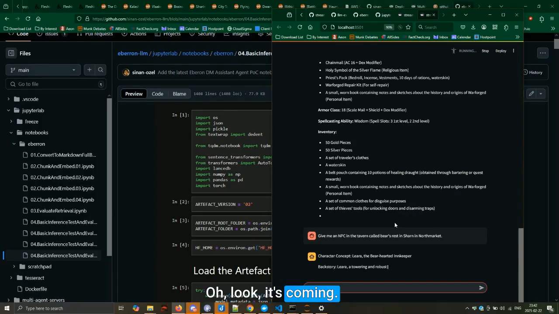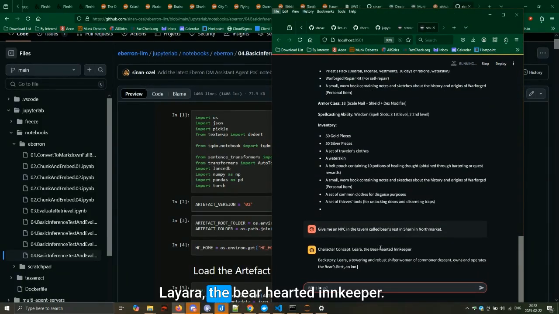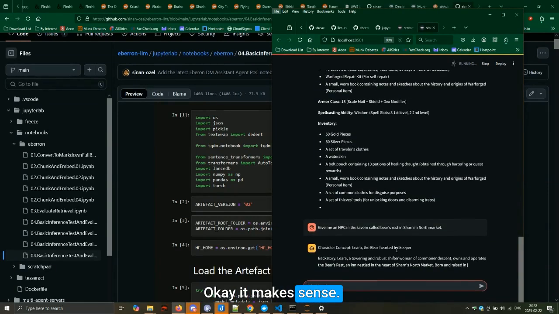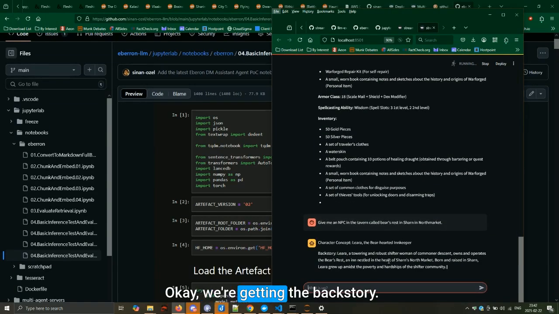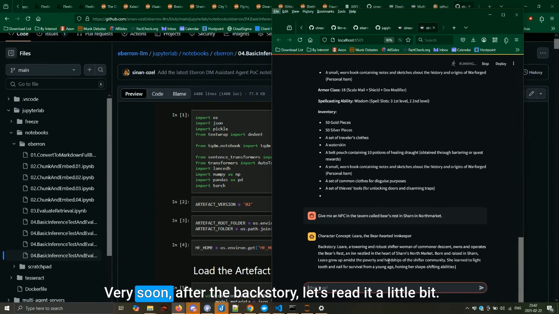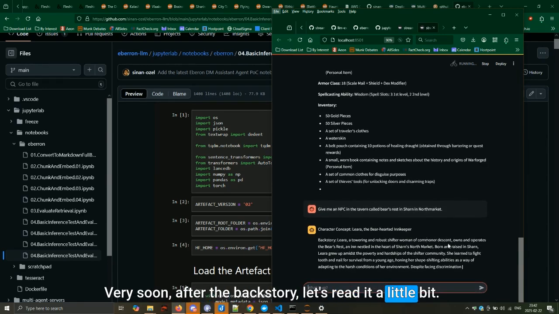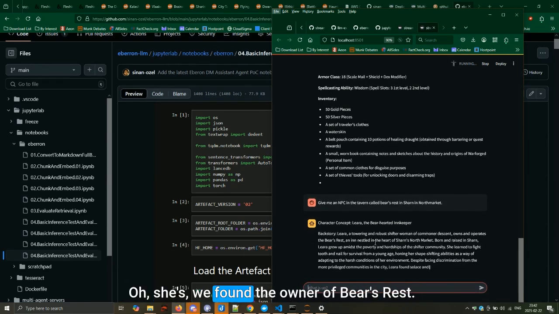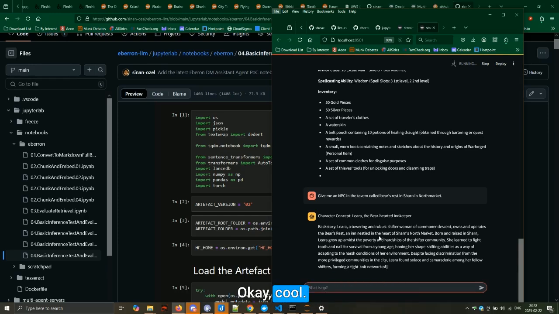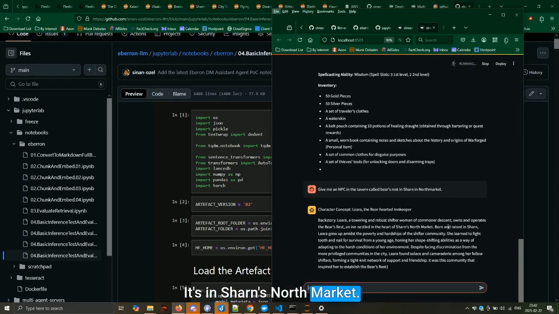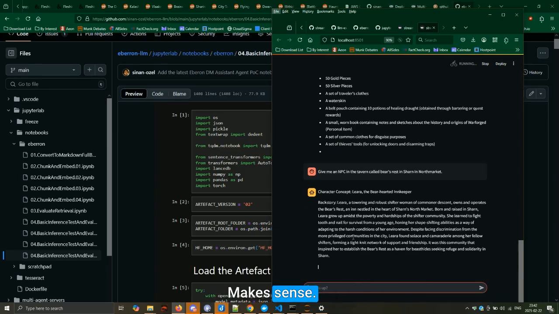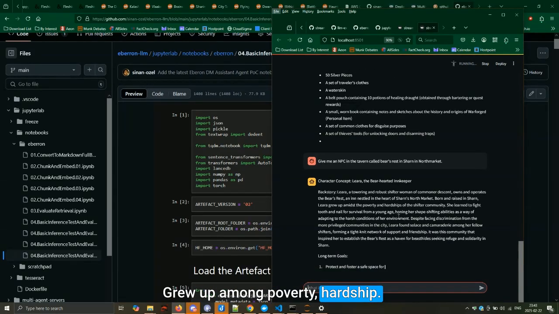Oh, look, it's done. Let's just see that. Leara, the bare-hearted innkeeper. Okay, it makes sense. We need an innkeeper. Okay, we're getting the backstory. Let's read it a little bit. Oh, you found the owner of Bear's Rest. Okay, cool. It's in Sharn's North Market. Okay, born and raised in Sharn, makes sense. Grew up among poverty, hardship.